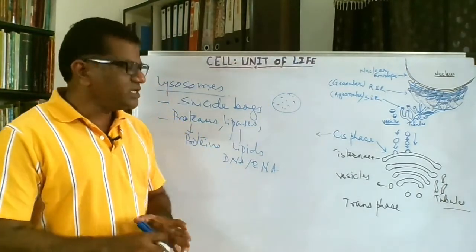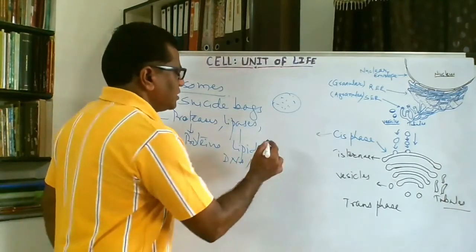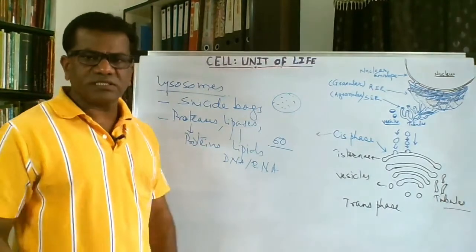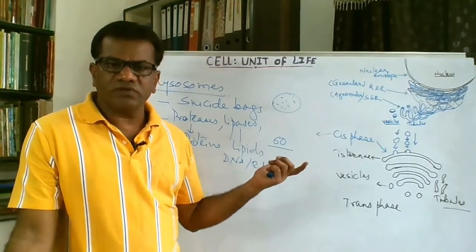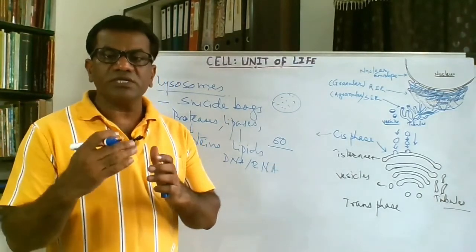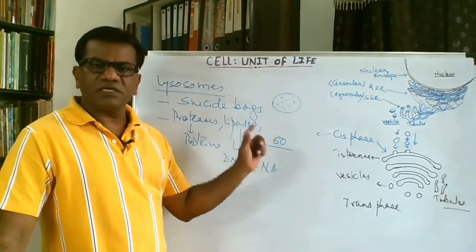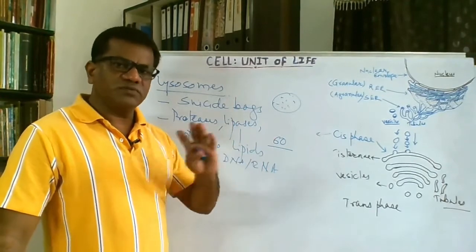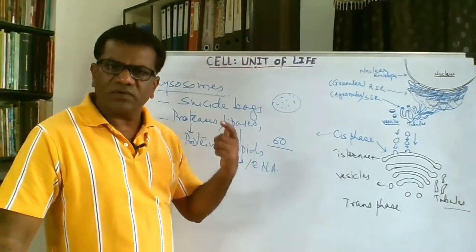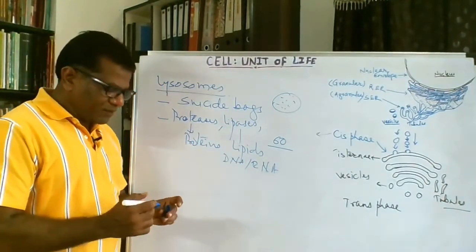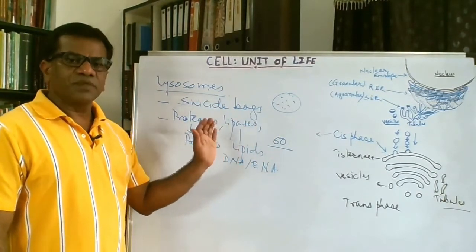We know that these hydrolytic enzymes present in the lysosomes may range up to 60 or more hydrolytic enzymes. Different hydrolytic enzymes are present in the lysosome. There are different lysosomes in which different enzymes are present. It is not the case that all the hydrolytic enzymes should be present in one lysosome. So there might be lysosomes which digest lipids, and different lysosomes in which the enzymes for digestion of proteins are present. But at a time 60 or more enzymes can be present in the lysosomes.